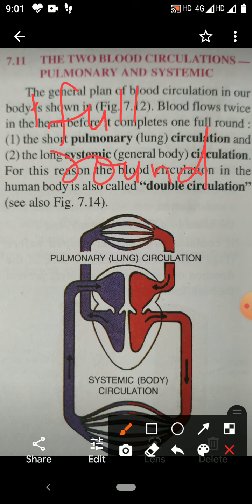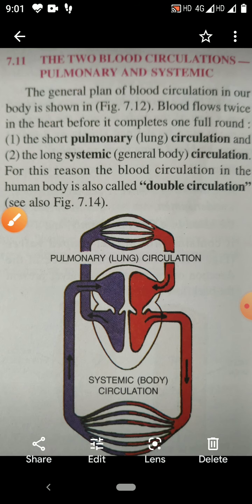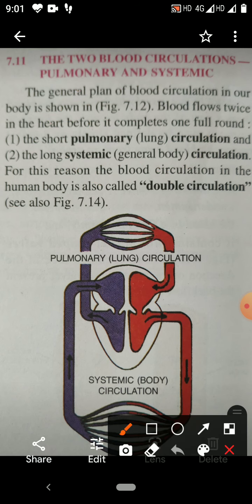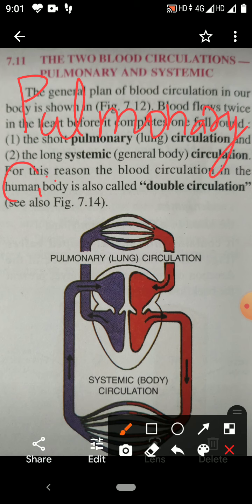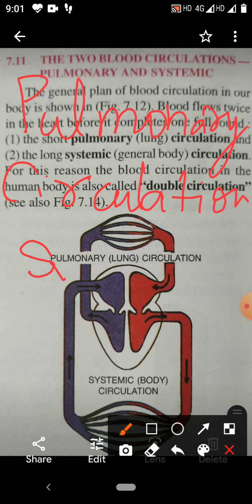One is short, that is called pulmonary circulation. And the other is long, that is called systemic circulation.